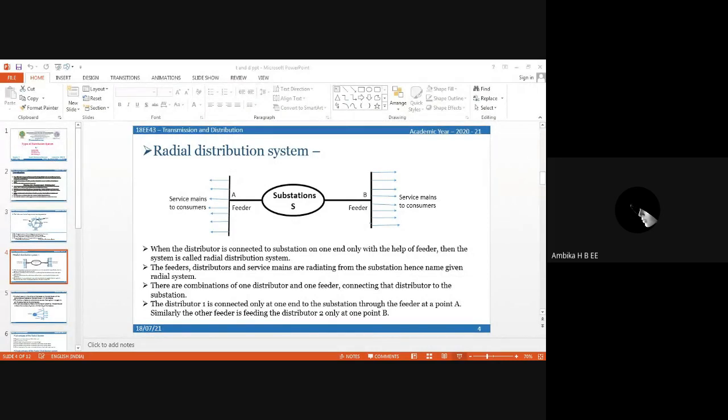There are combinations of one distributor and one feeder connecting the distributor to the substation. Distributor 1 is connected only at one end to the substation through the feeder at point A, similarly the other feeder feeds distributor 2 only at one point B.